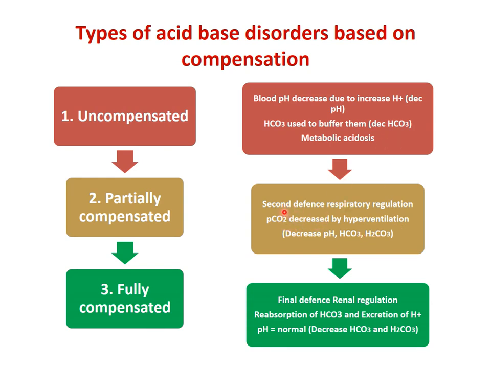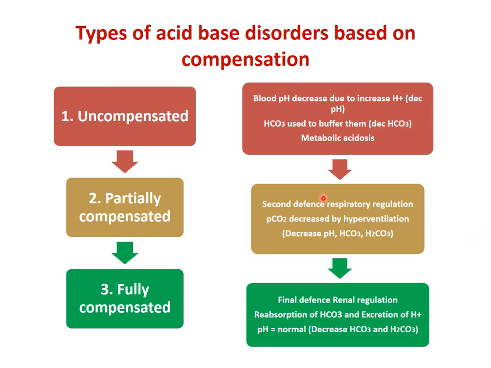So this carbon dioxide is initially normal, but when the compensation starts, hyperventilation occurs in the lung. What happens in hyperventilation? More and more carbon dioxide is excreted out through expiration in the lung. So to maintain the ratio, which was initially less than 20 because the bicarbonate concentration has already decreased, the PCO2 starts to decrease and tries to bring the ratio back towards 20. That is the main aim of the compensation.